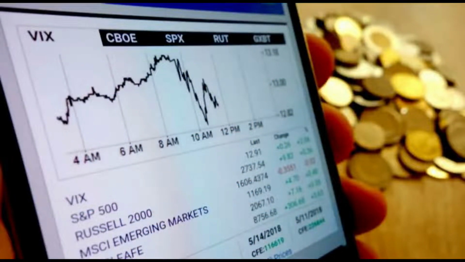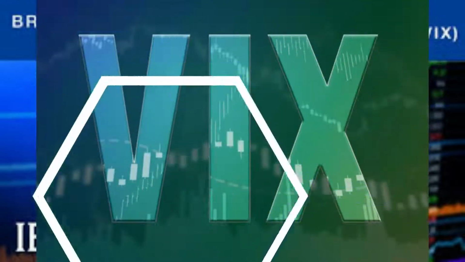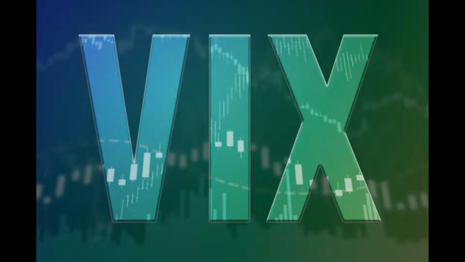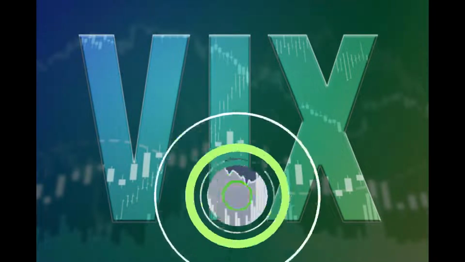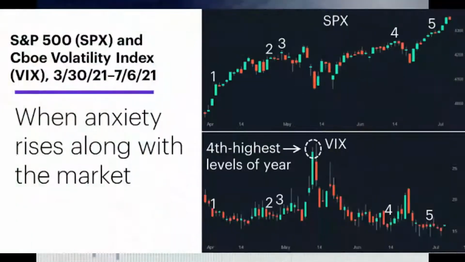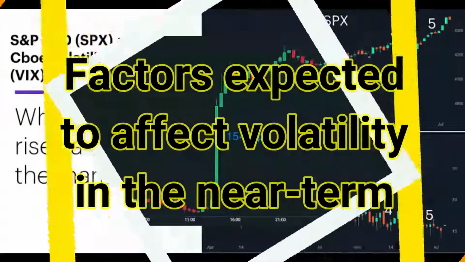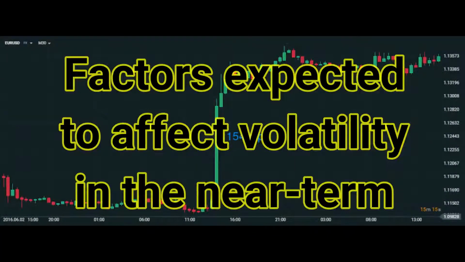Investors can use the VIX as a tradable asset through exchange-traded funds and exchange-traded notes. Some examples of these are the iPath Series B S&P 500 VIX Short-Term Futures ETN, the iPath Series B S&P 500 VIX Mid-Term Futures ETN, the ProShares VIX Mid-Term Futures ETF, and the ProShares Short VIX Short-Term Futures ETF. In order to understand if the VIX will move higher or lower, the following factors should be taken into account.